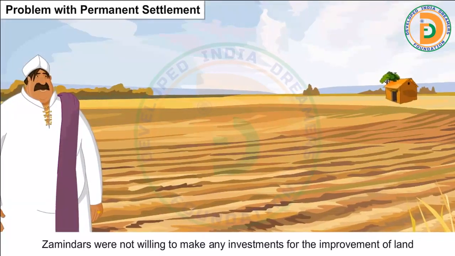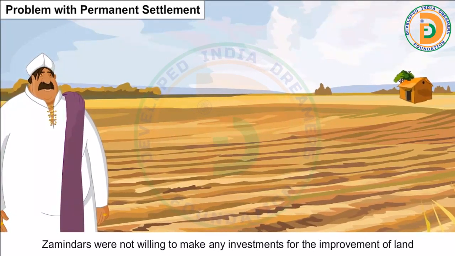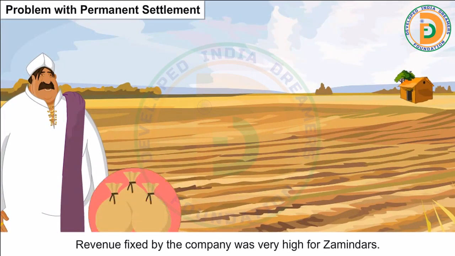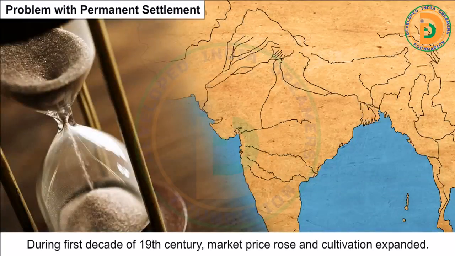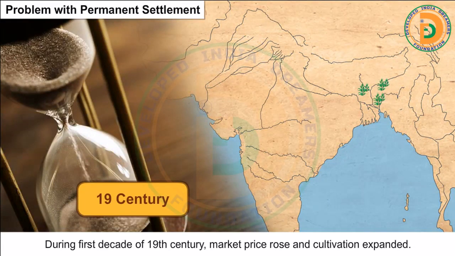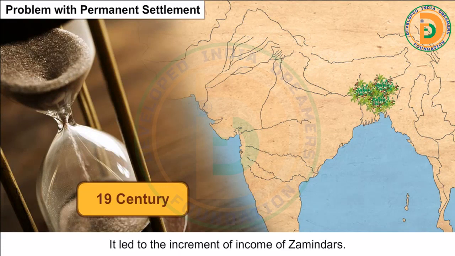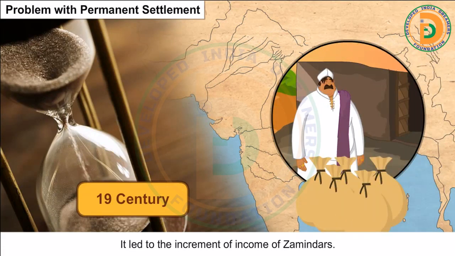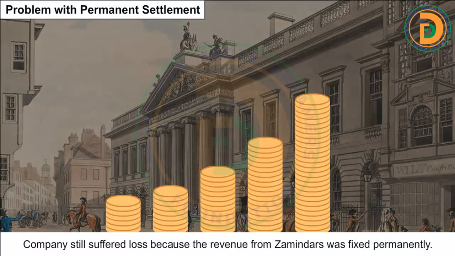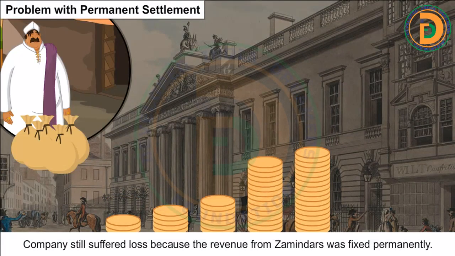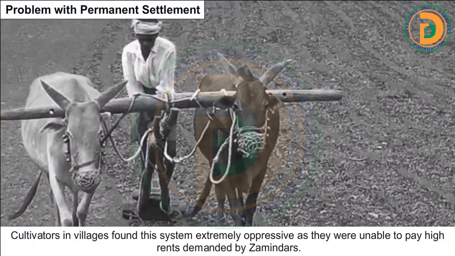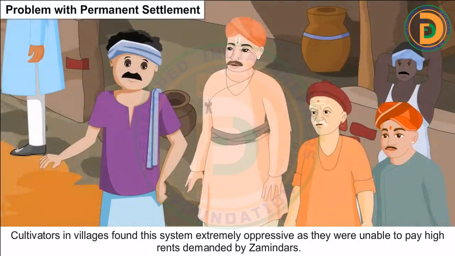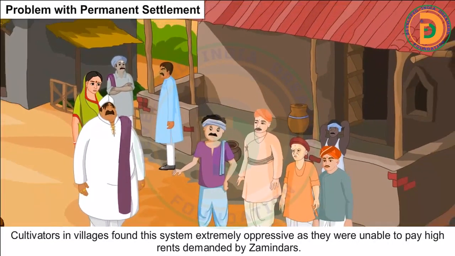Zamindars were not willing to make any investments for the improvement of land. Revenue fixed by the company was very high for zamindars. During the first decade of the 19th century, market price rose and cultivation expanded. It led to the increment of income of zamindars. The company still suffered loss because the revenue from zamindars was fixed permanently. Cultivators in villages found this system extremely oppressive, as they were unable to pay the high rents demanded by zamindars.